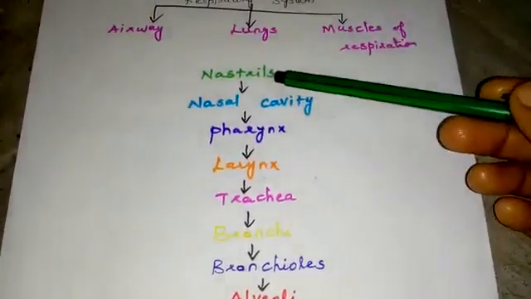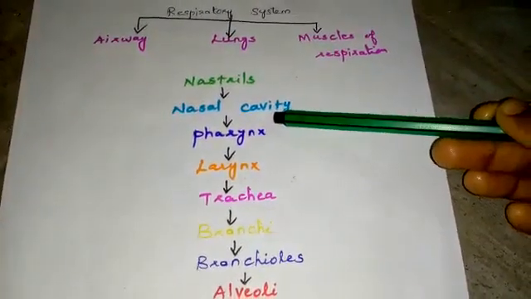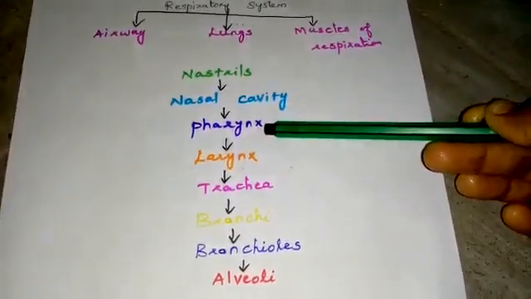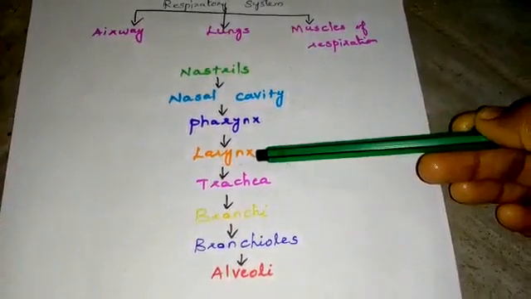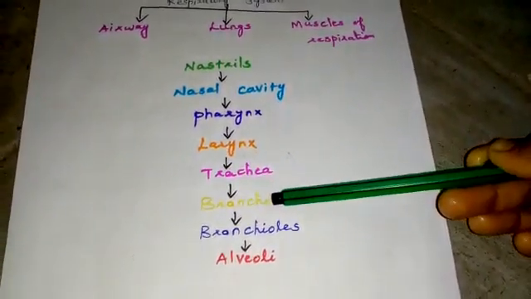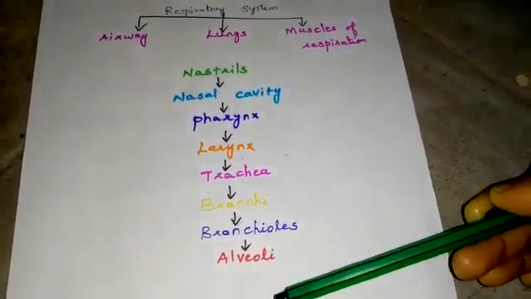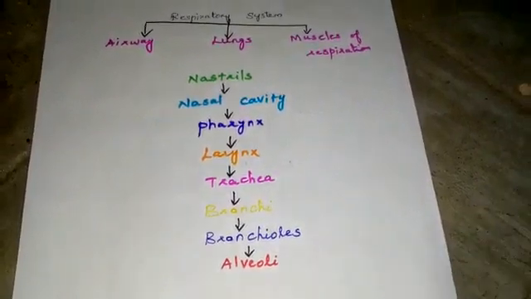When we start to breathe, the air enters through the nostrils. Then the air moves to the nasal cavity. Then again moves to the pharynx. Then moves to the larynx. Then again comes to the trachea. Then comes to the bronchi, then bronchioles and alveoli. Afterwards, it reaches the lungs.